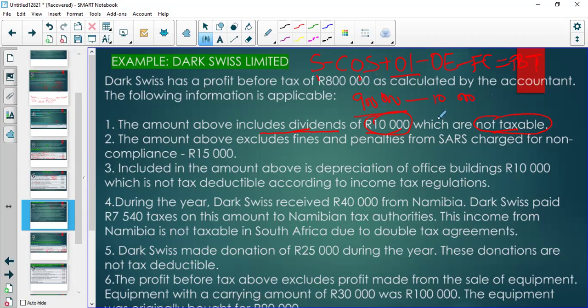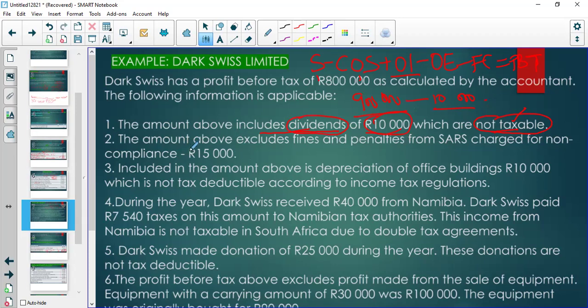So the first thing is we tell the SARS officer, our other income includes dividends. And this officer says, no, but dividends are not taxable according to income tax. They are taxable according to dividends tax. So remove them. Because what we're doing here today, we want to determine income tax. So they are not subject to income tax. So we remove them.